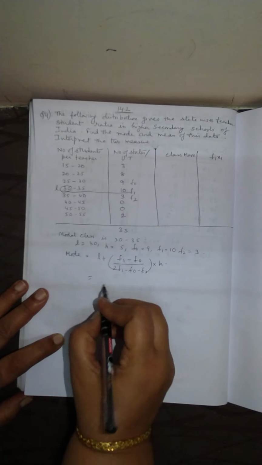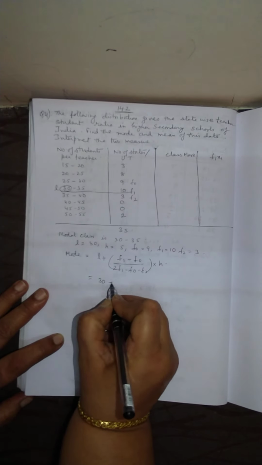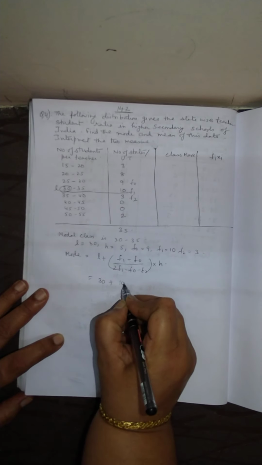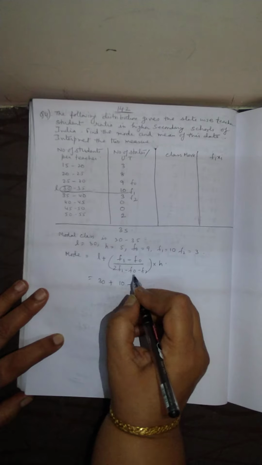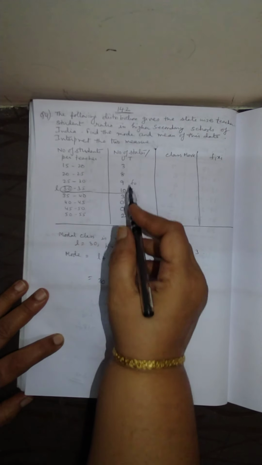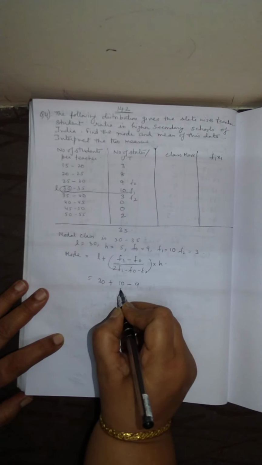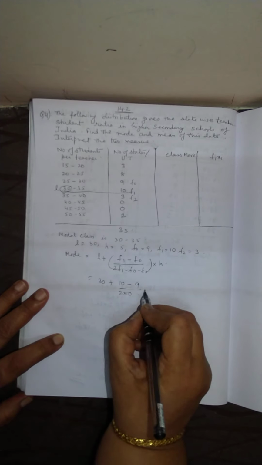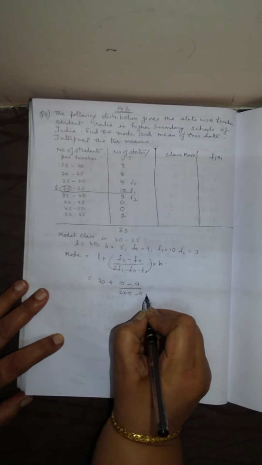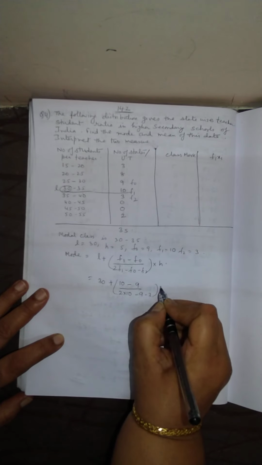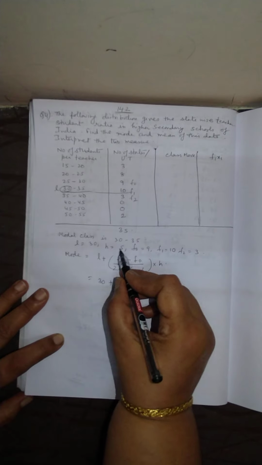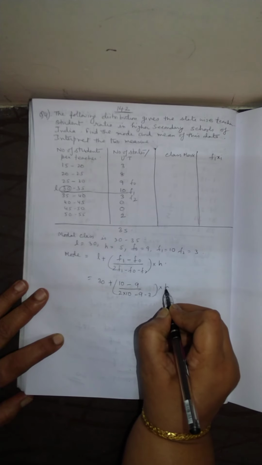This is 30 plus F1, the maximum frequency, that is 10, minus F0, the preceding one, that is 9, divided by 2 into 10 minus 9 minus 3, and the class width H is 5.